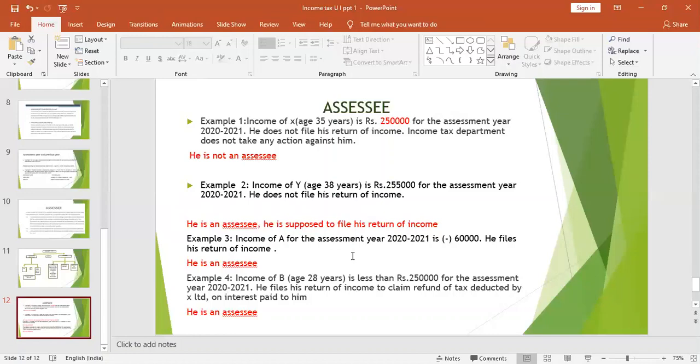Okay, the next example, income of B. His age is 28 years. He has earned only less than 2,50,000 for the assessment year 2021. He files his return of income to claim a refund. Yes, he is filing a return of income to claim the refund of tax deducted by X Limited. X Limited has deducted some tax on the interest that he has been paid. So he has filed a return, and he is called an assessee.